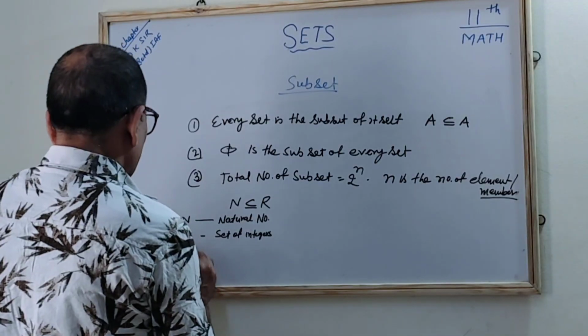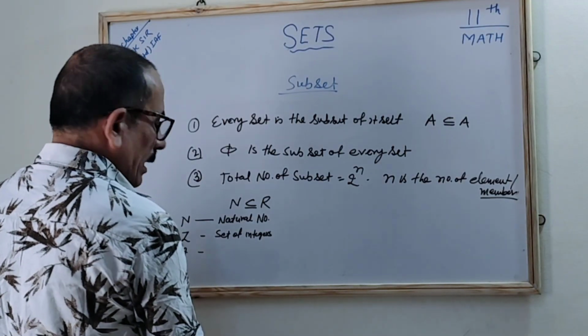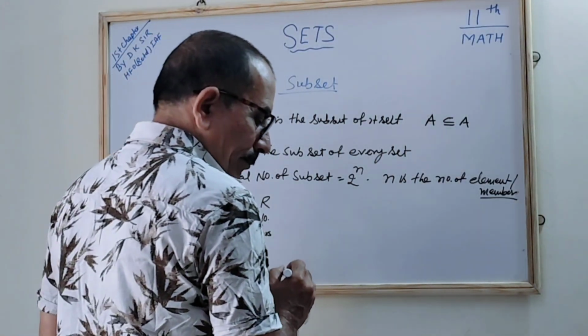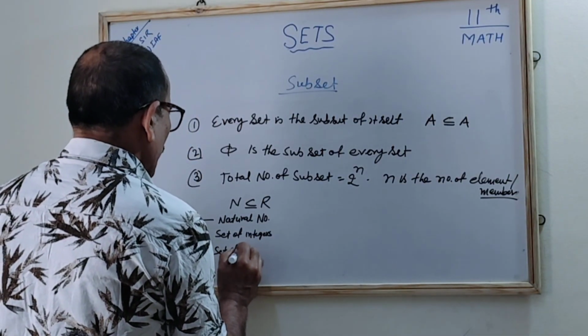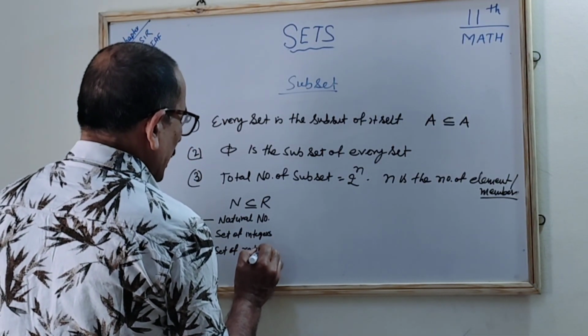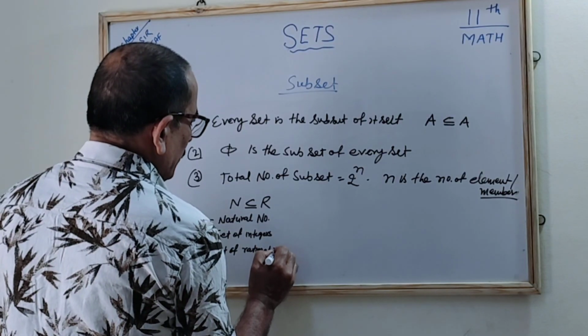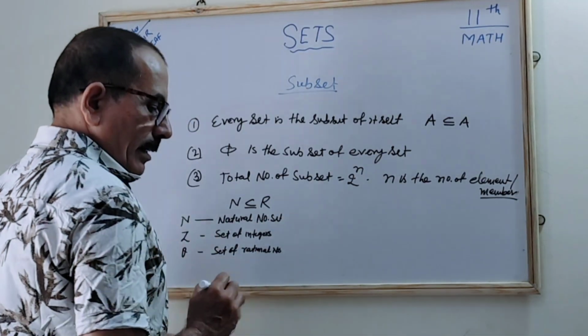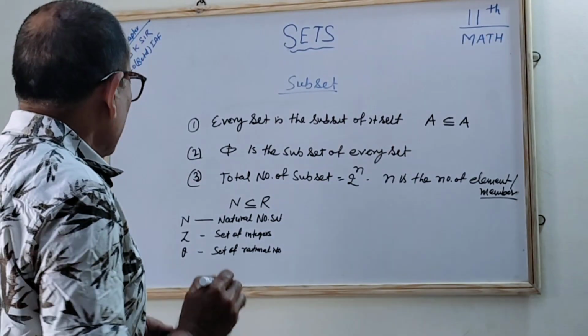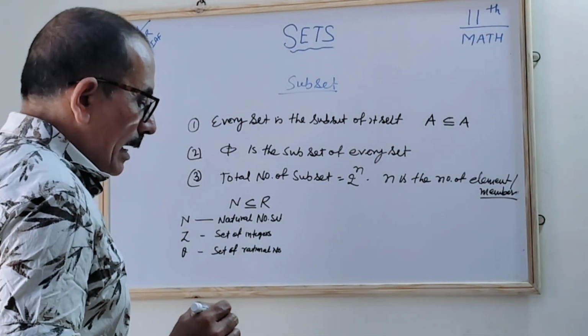If they have written Q, then you should understand Q is the set of rational numbers, correct?